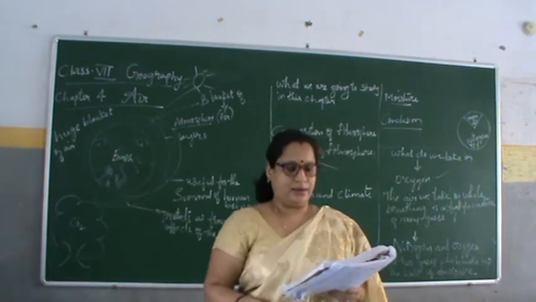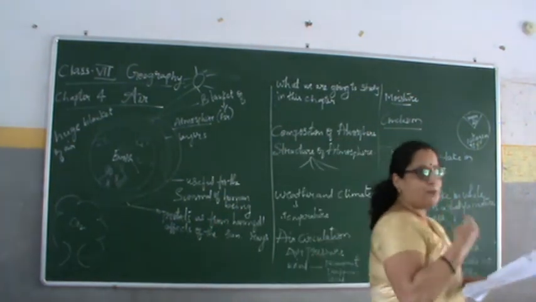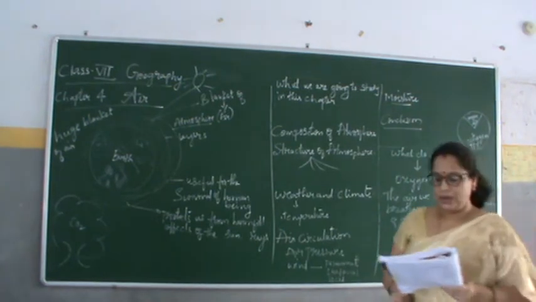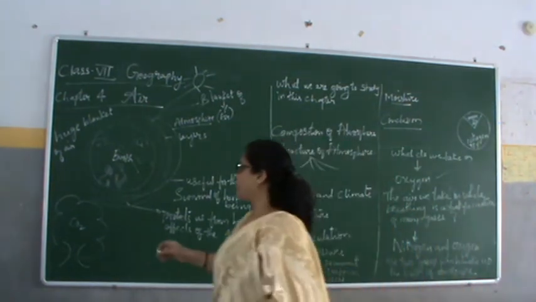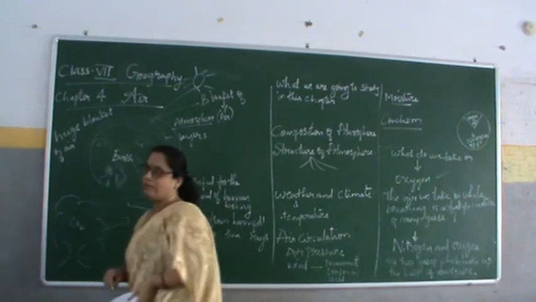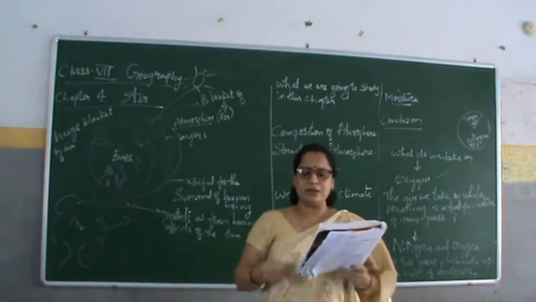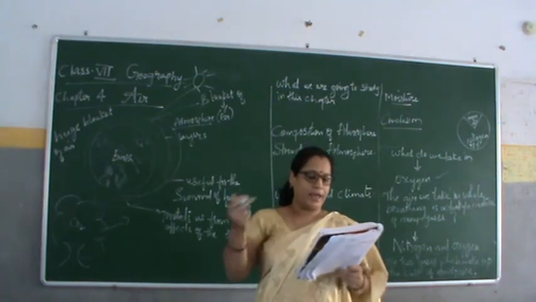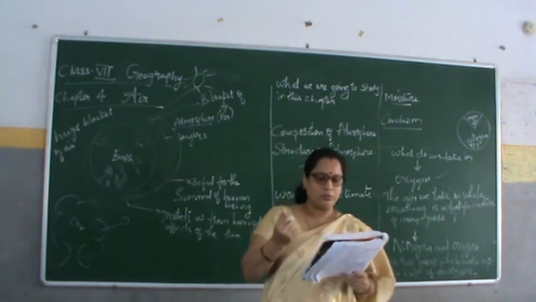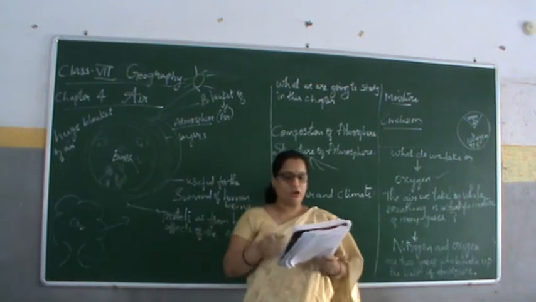Nitrogen is very important for the survival of plants. Humans and animals take oxygen from the air to breathe. Yes, in oxygen what do we do?